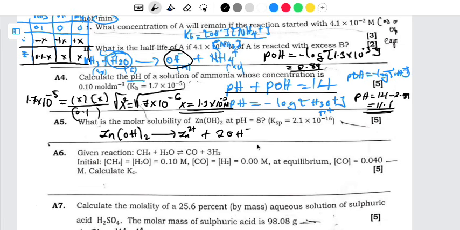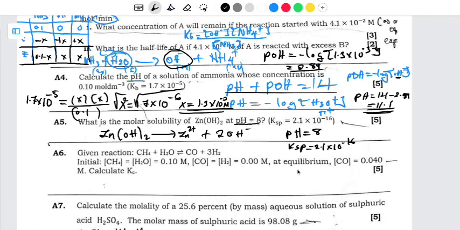Now, according to the values we have been given, the pH, which is 8, and also the Ksp, which is 2.1 multiplied by 10 to the power negative 16. So what next? From the pH, we can easily find the concentration of hydroxide by connecting it with the pOH, because we know that in the pOH we have the hydroxide. So we can find the concentration of hydroxide here, then calculate the solubility or the molar solubility of the hydrated zinc.